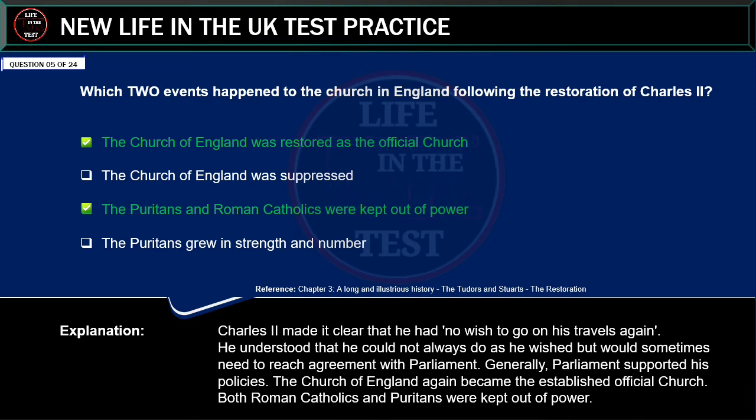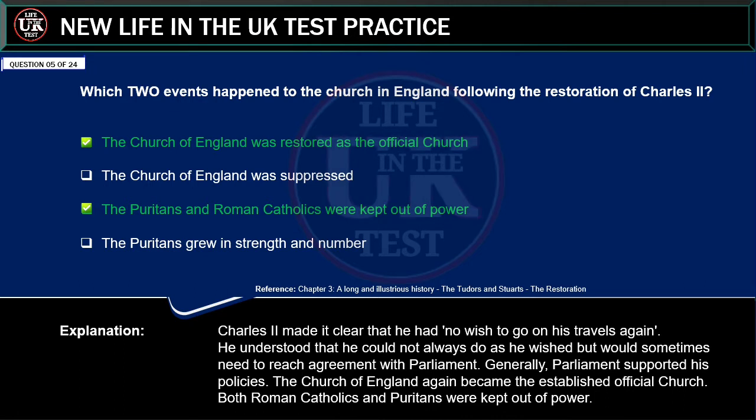The Puritans and Roman Catholics were kept out of power. Explanation: Charles II made it clear that he had no wish to go on his travels again. He understood that he could not always do as he wished but would sometimes need to reach agreement with Parliament. Generally, Parliament supported his policies.